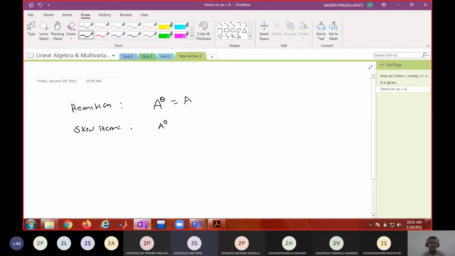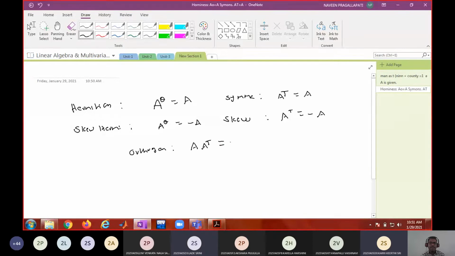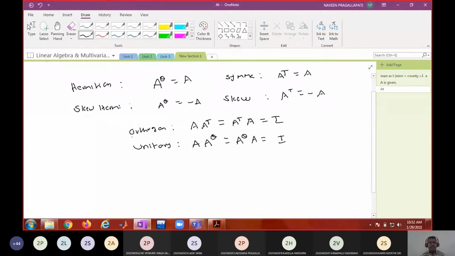A power theta equals minus A. Symmetric: A transpose equals A. Skew symmetric: A transpose equals minus A. And orthogonal: A transpose A equals I. Unitary: A into A conjugate transpose, A A power theta, equals I. And I gave you one important property of orthogonal matrices. Do you remember? What is the property of an orthogonal matrix?